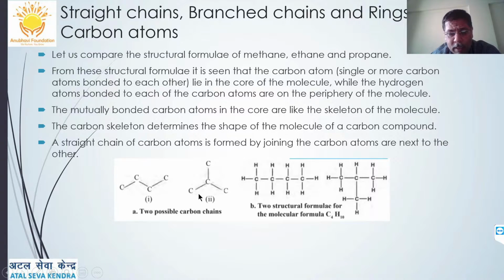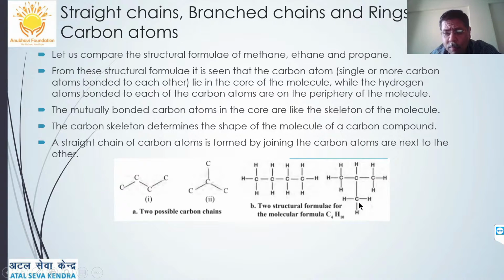But here, three carbons are in one line and one carbon is attached to it as a branch. These are four carbon atoms with the same molecular formula C4H10, butane. This is a straight chain, normal butane or n-butane, while here three carbons are in one chain and one is a branch.